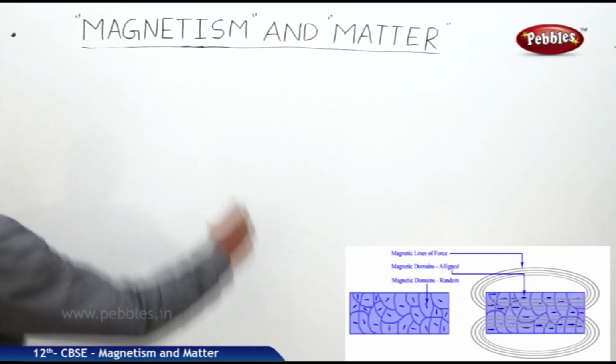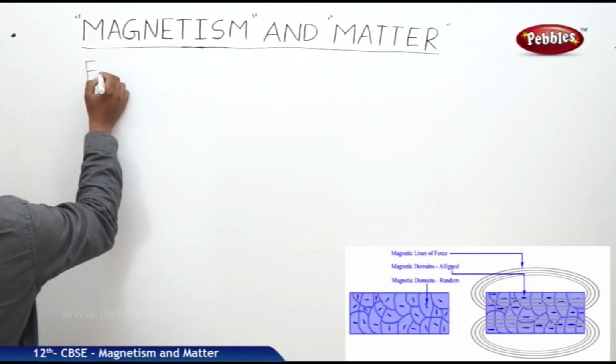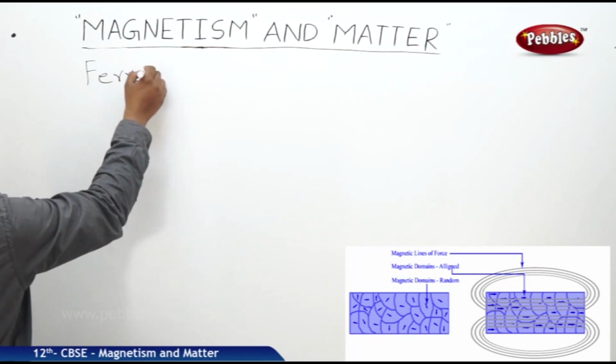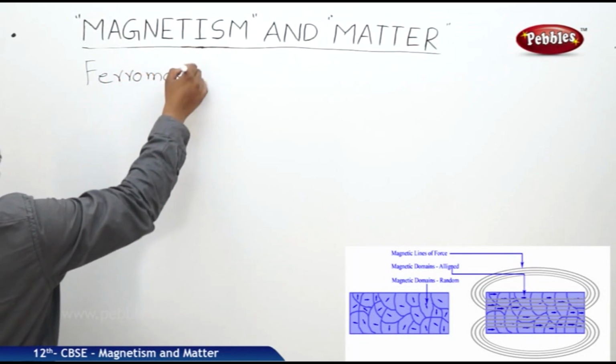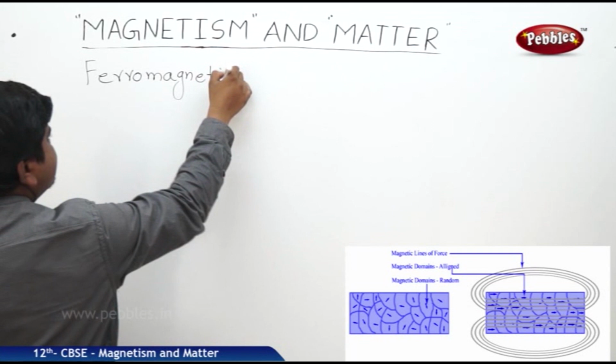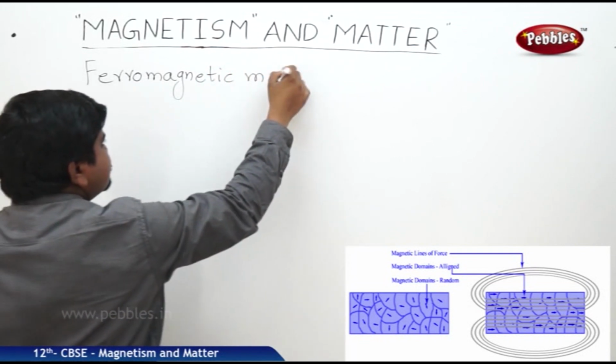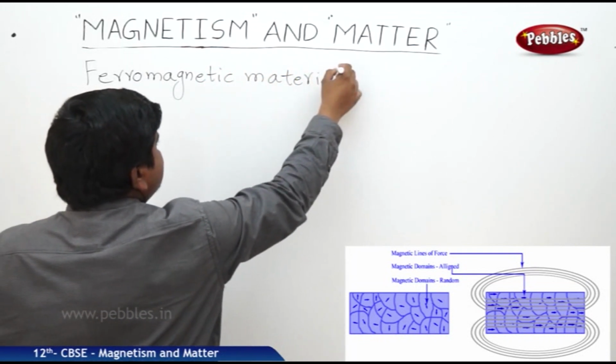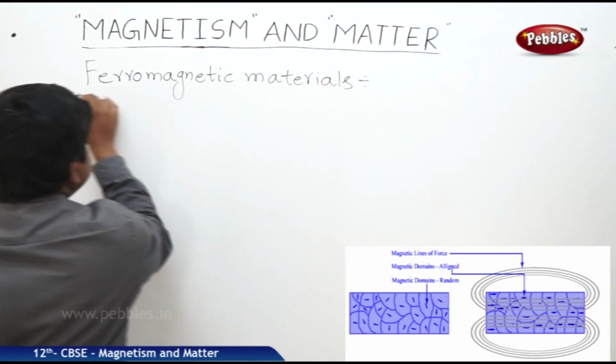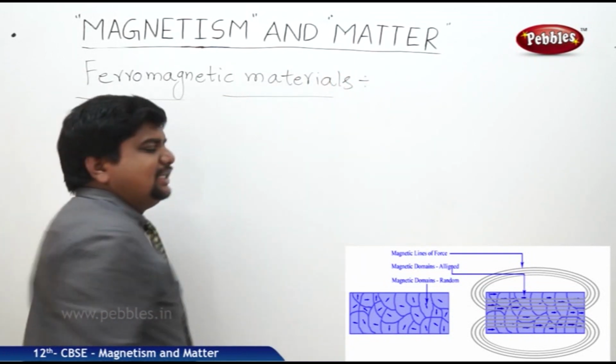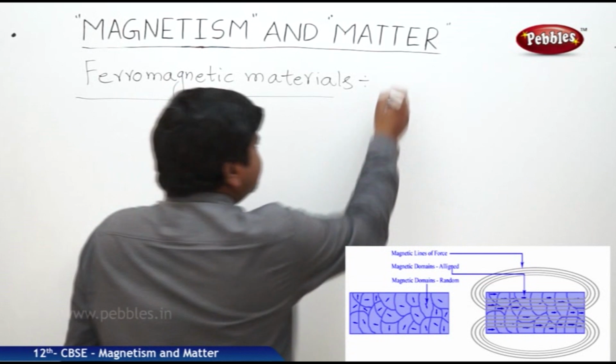So the next magnetic material is ferromagnets. Ferromagnetic materials. The characteristics exhibited by these materials is called ferromagnetism.